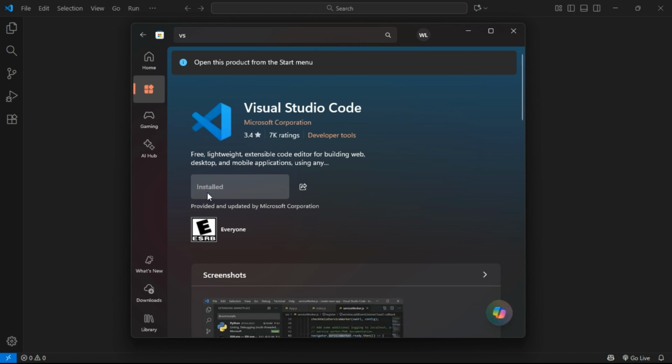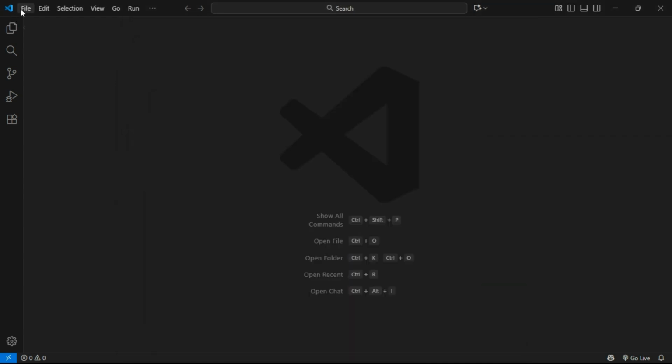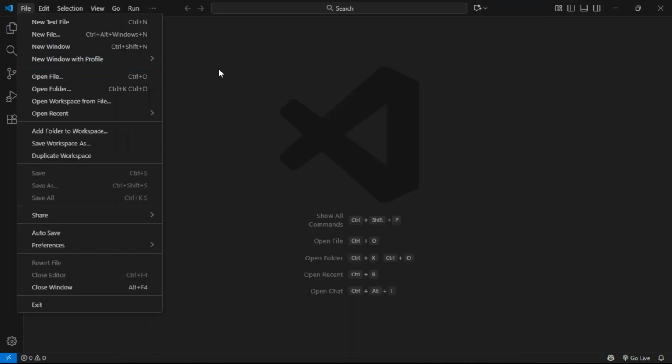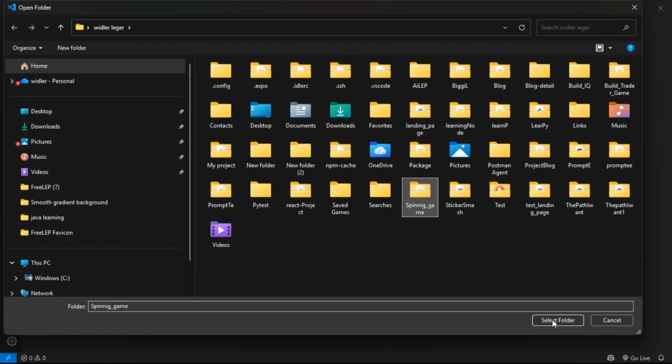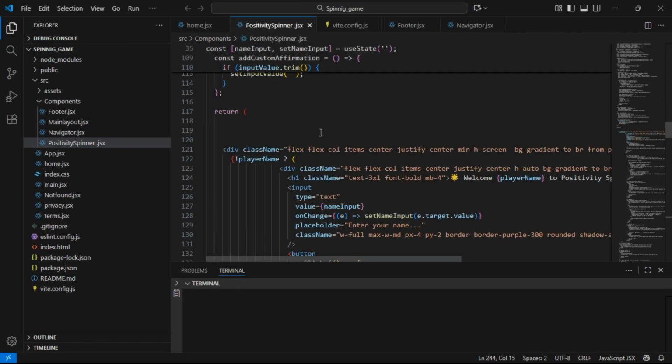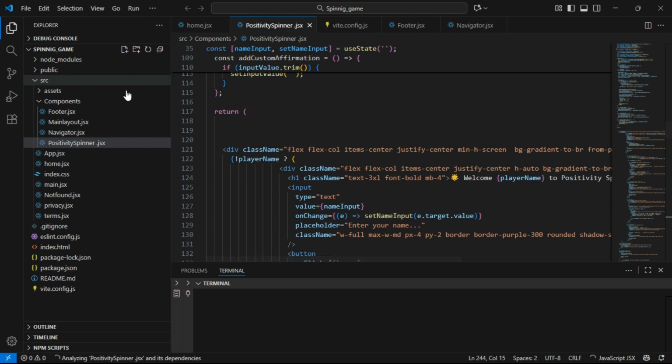Me, I already installed it, you see, and it's already on my computer, so I just want to show you how. I open the games.